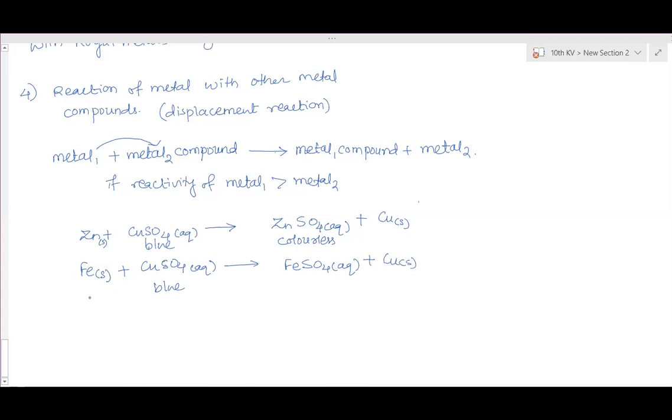Further, copper plus silver nitrate. In this case, it should be aqueous. This substance should be aqueous, then only can it separate out. Otherwise, displacement is not possible. So copper nitrate will be formed and silver is separated out in the solid state.